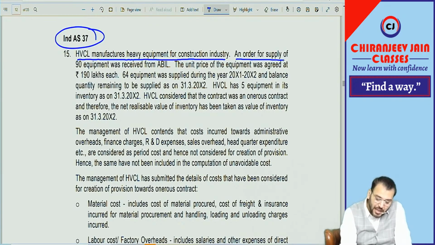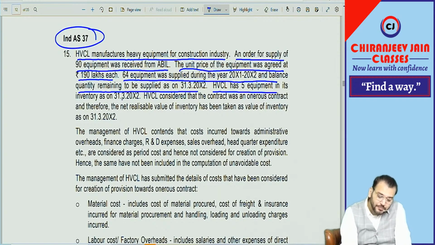An order for supply of 90 equipment was received from ABIL. The unit price of equipment was agreed at 190 lakh each. 64 equipment was supplied during 2001-2002 and the balance quantity remaining to be supplied on 31st March 2002.